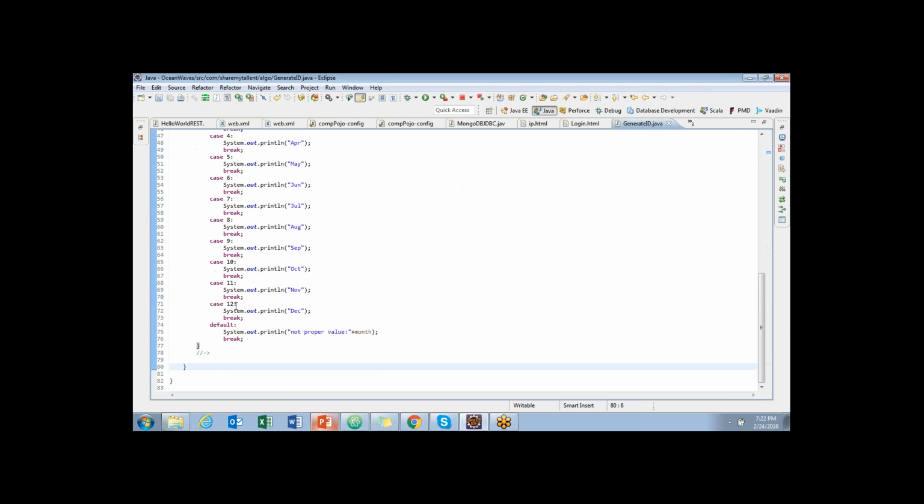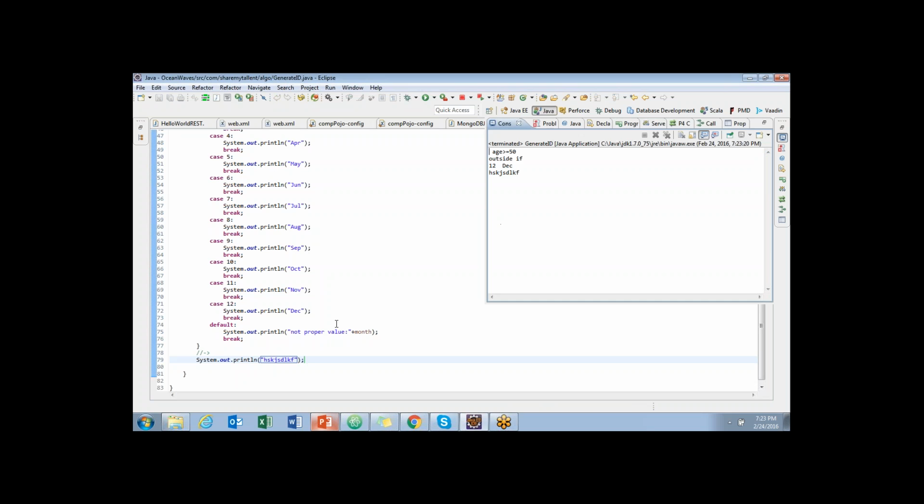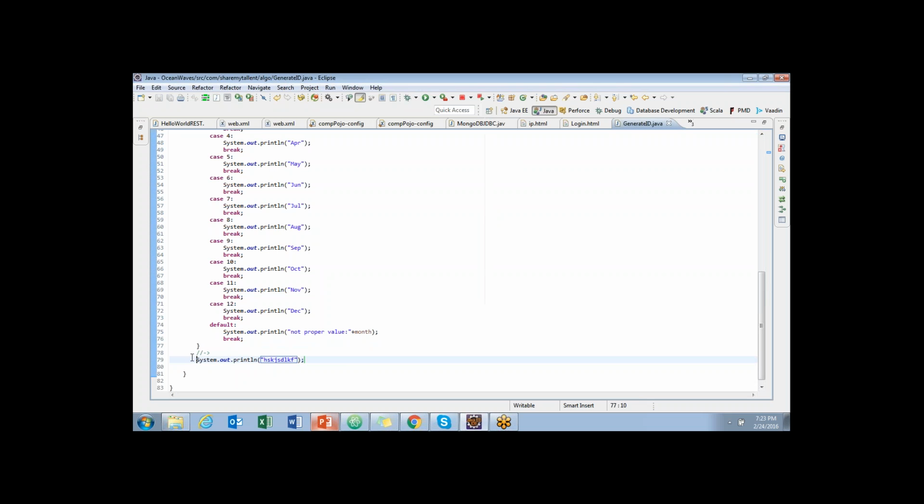Remember one more thing, it won't even come until here, it will jump out of this. Let me print something out. See, the break statement is only used to break the parent hierarchical loop. I'm just printing something here and trying to execute it. It will break here and come out of this, and it will print this.